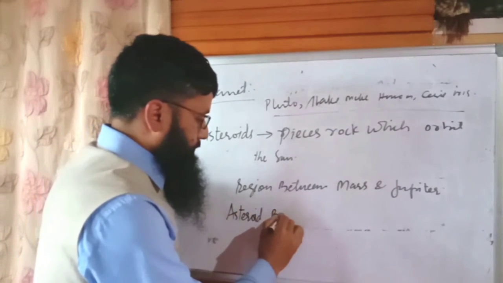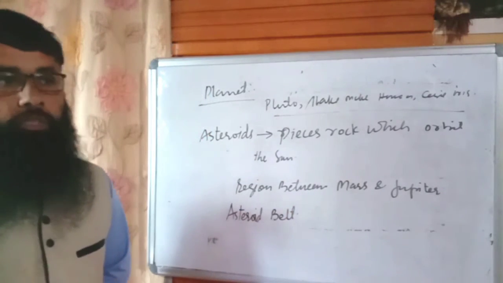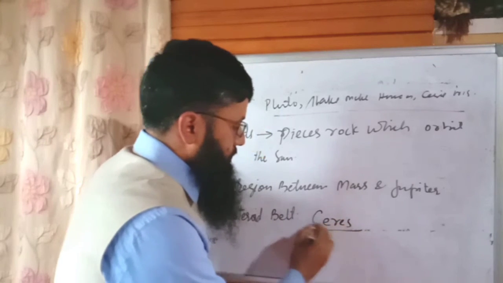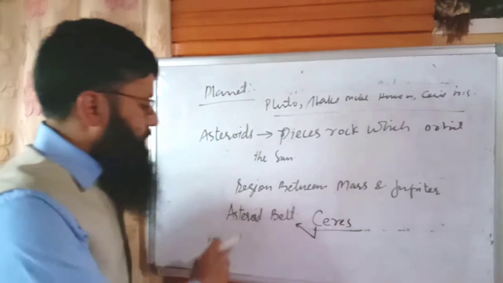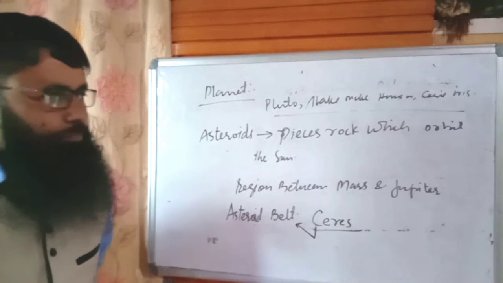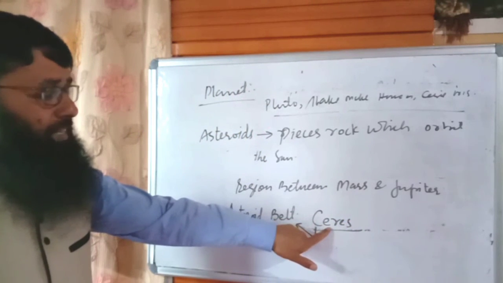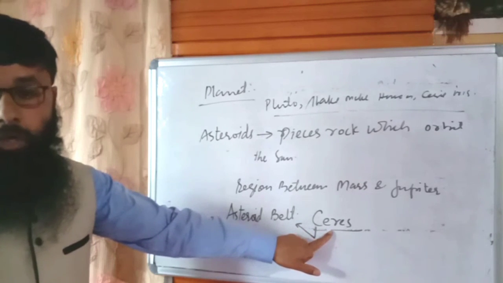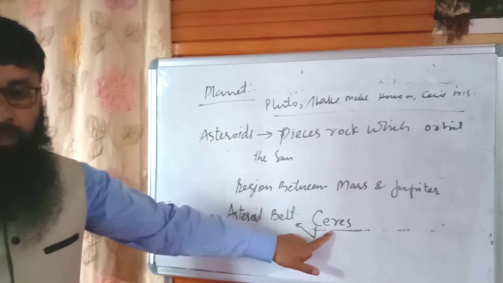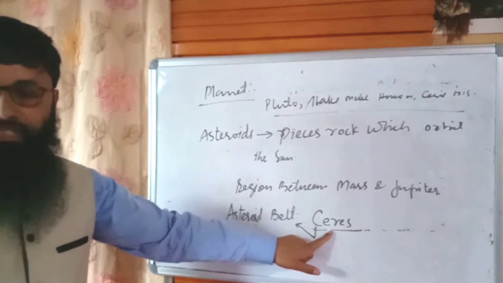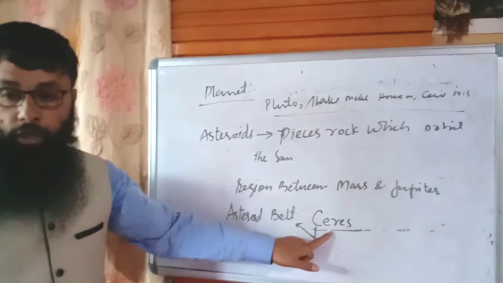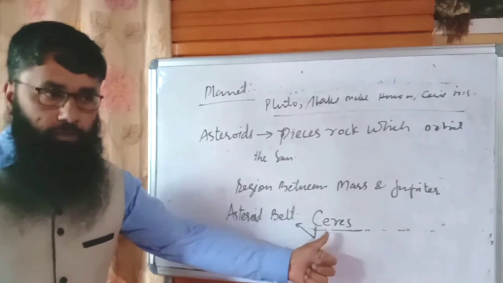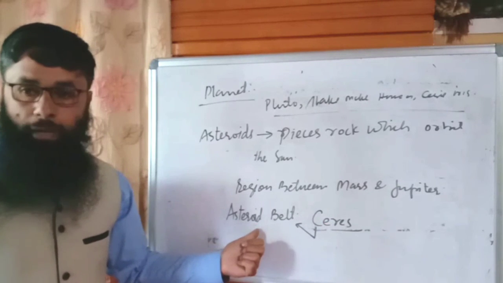Here I would like to mention that one of the dwarf planets, Ceres, is found in this asteroid belt. It has satisfied three conditions to be called a planet: it orbits the sun, has sufficient mass, and is not a satellite. But it does not satisfy one condition: it has not removed the debris and small objects from the area around its orbit. So it is classified as a dwarf planet and is found in this asteroid belt.